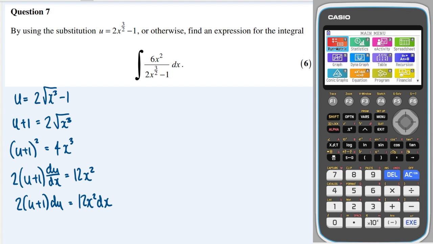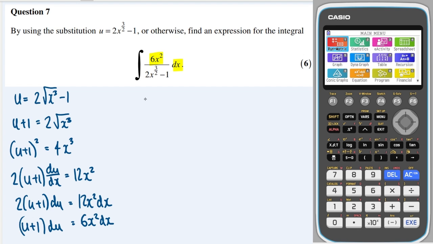And I can spot here, I've got 6x squared dx. So let's make this side 6x squared dx. And I can do that just by dividing through by 2. And then that would be really easy just to substitute in.